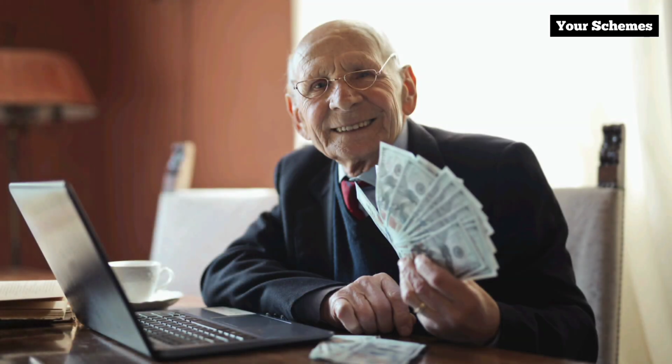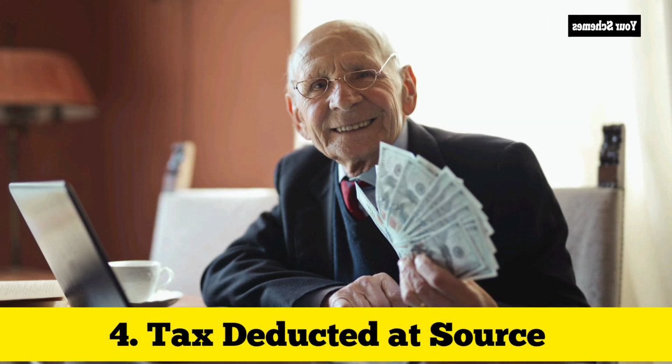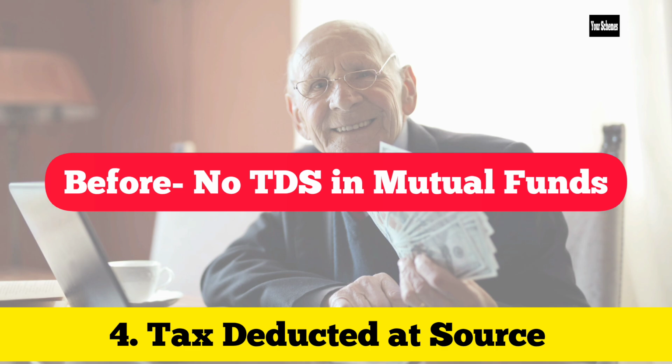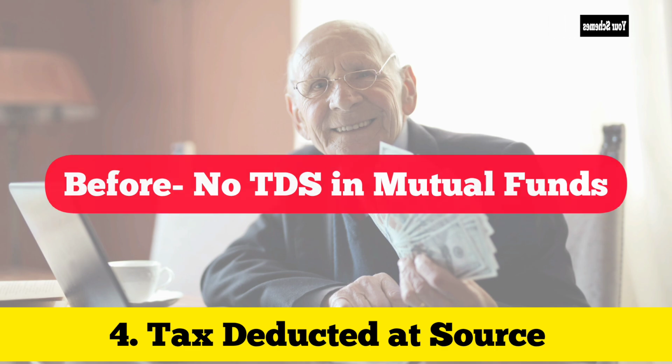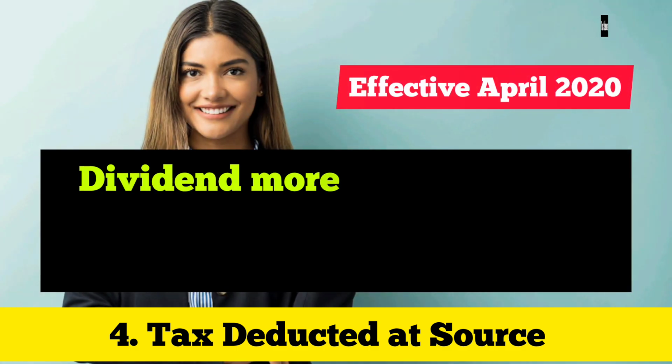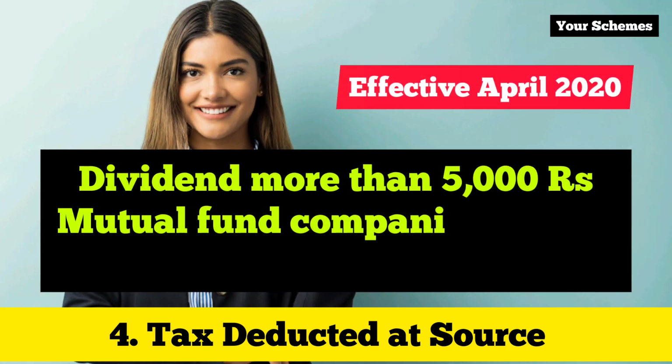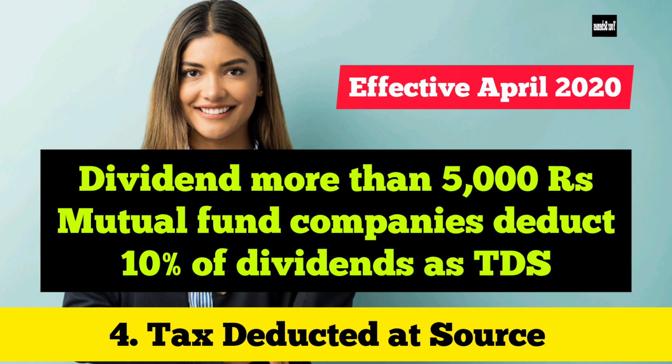Let's move on to TDS, that is tax deducted at source. In the past, there was no TDS concept in mutual fund investment. But after April 2020, there will be TDS on dividends paid to the investors. If the dividend to be paid is more than 5,000, then the mutual fund company will deduct 10% of the dividend amount as TDS. If excess TDS has been deducted, then you can claim it while filing your income tax returns.